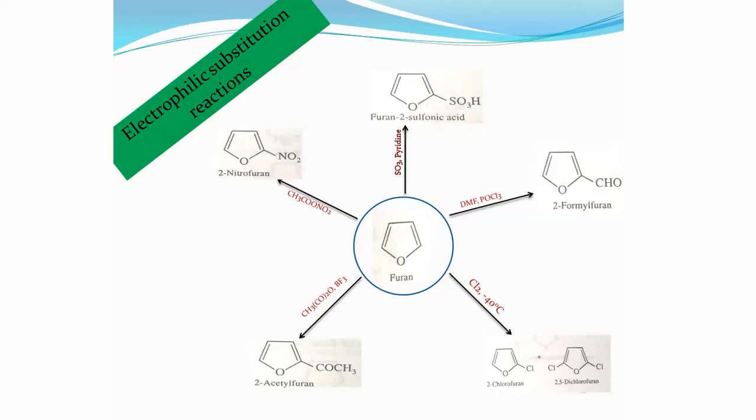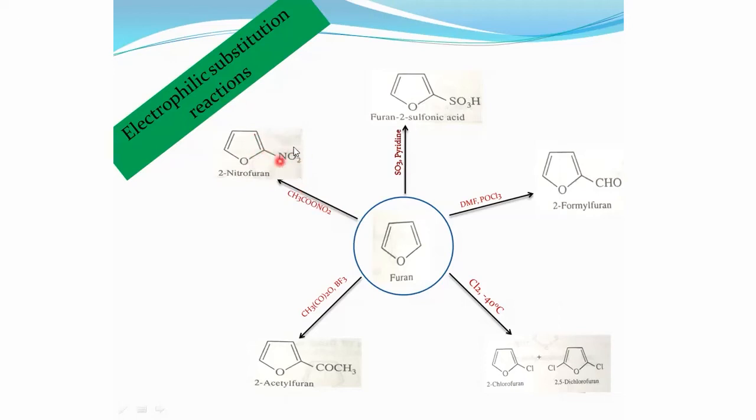There are 5 electrophilic substitution reactions mentioned here: nitration, sulfonation, formylation, chlorination, and acetylation. In the first one, the nitration reaction, furan is treated with acetyl nitrate, and we can get 2-nitrofuran.